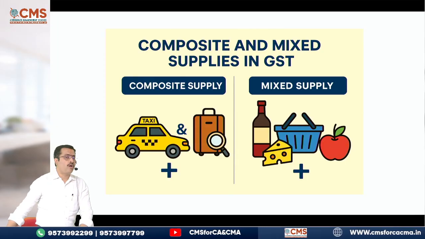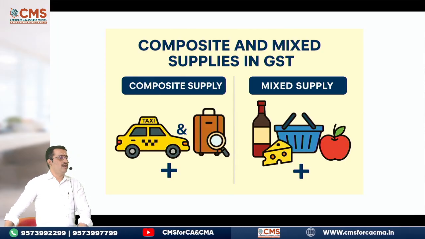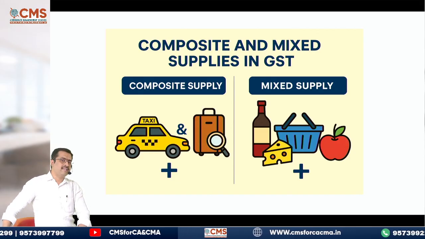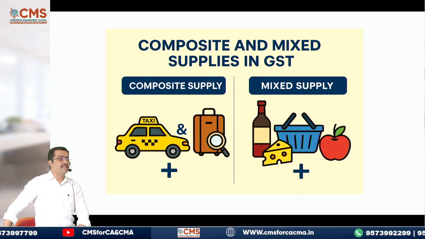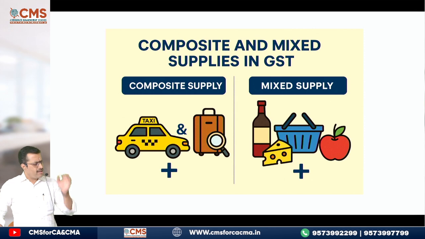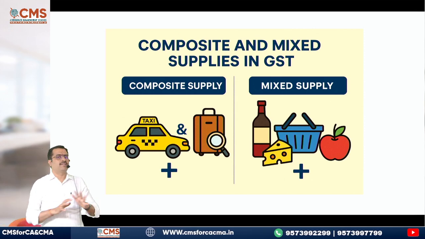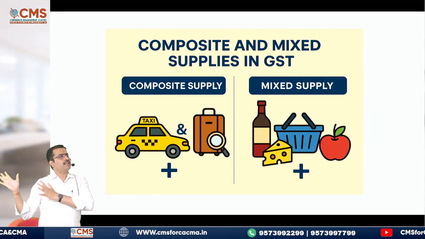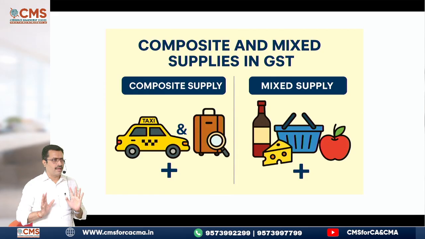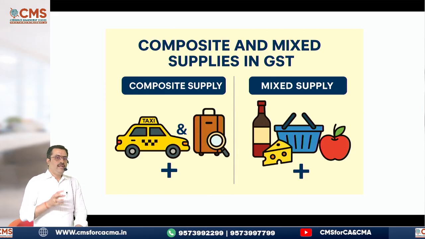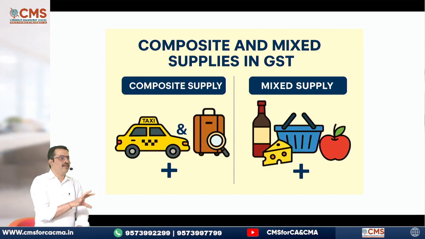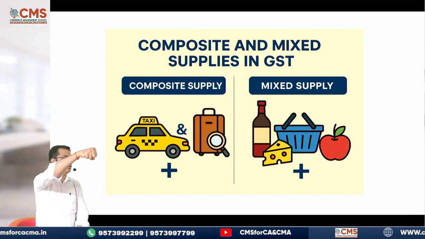In composite supply, one important aspect is called principal supply. Why should you know about principal supply? Because the taxation of composite supply always depends upon principal supply. Section 2 clause 90 of the CGST Act very clearly defines principal supply. Principal supply means the predominant supply to which all other supplies are ancillary. In composite supply, the entire supply will be taxable at the rate applicable to the principal supply.